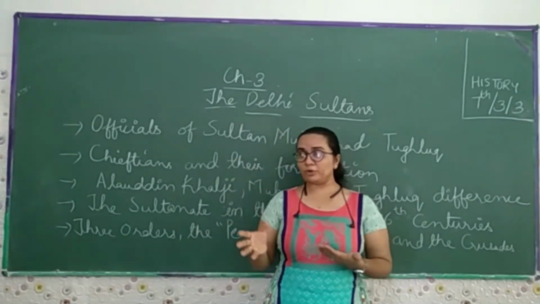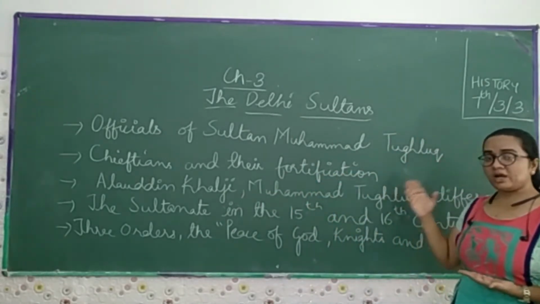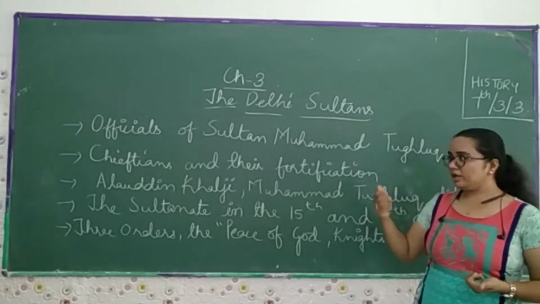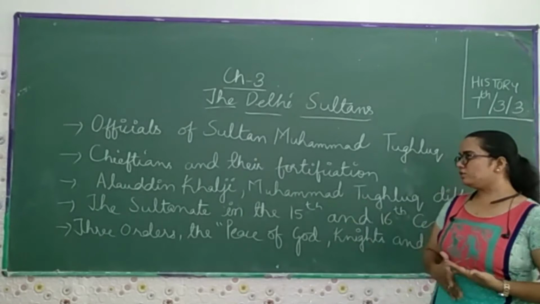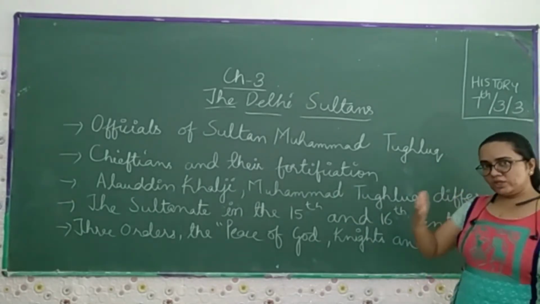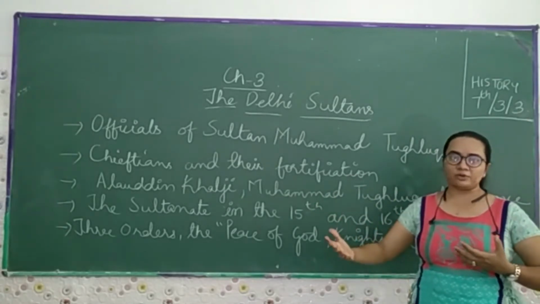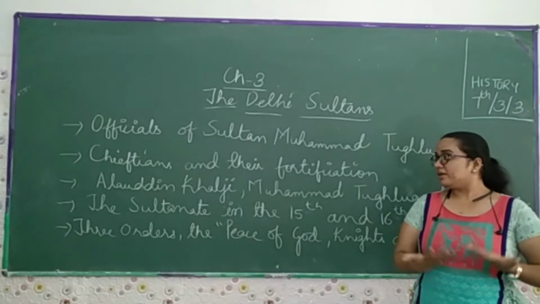So in this segment, the points we have to cover: the first is the officials of Sultan Muhammad Tughlaq, then chieftains and their fortification, which we have already discussed in the second segment of the video. Then the difference between Alauddin Khilji and Muhammad Tughlaq. We see in this which ruler of which dynasty did what, and what changes we saw in Delhi.